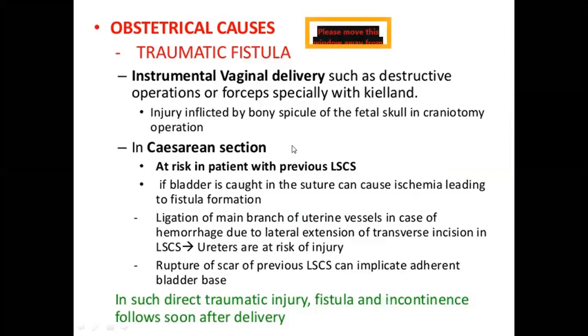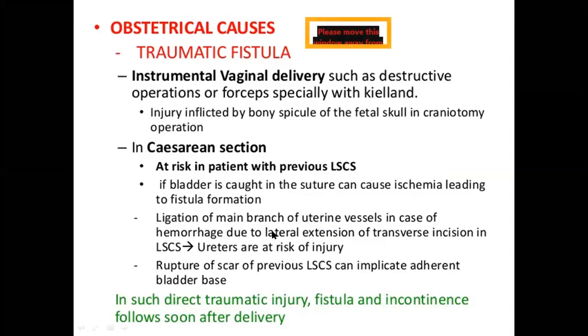Then during cesarean section, in a woman with previous cesarean section, when we are doing surgery the bladder may be caught in the suturing line. While suturing after the delivery of the baby, we may accidentally include the bladder tissues in the suture line. So that will cause ischemia leading to fistula formation. So what fistula? Vesico-uterine fistula.